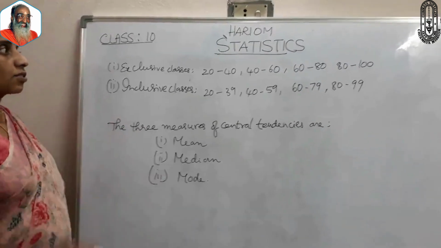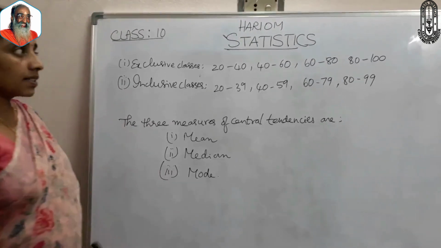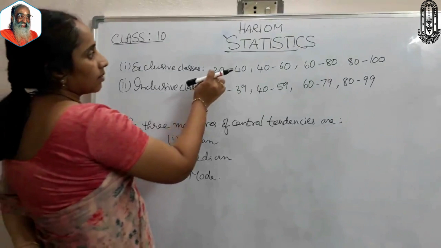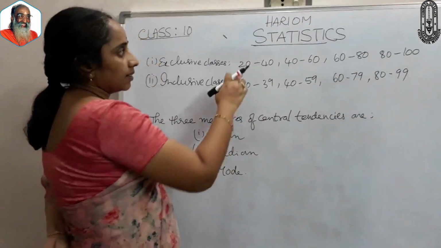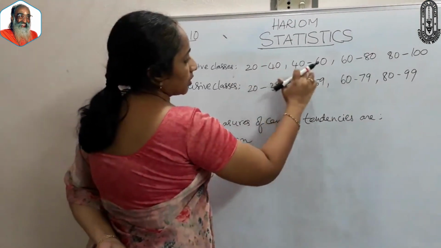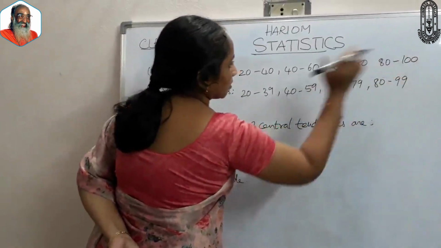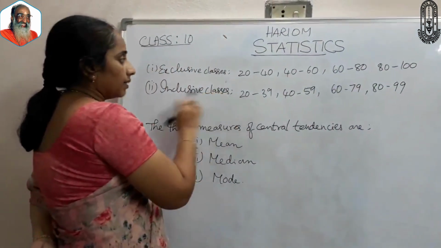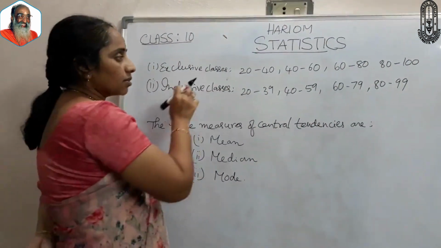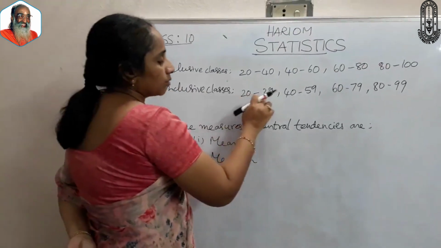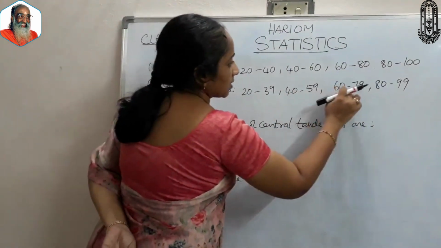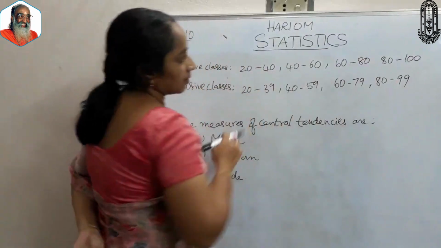Here in exclusive classes, the class interval is such that we can divide the data into 20 to 40, 40 to 60, 60 to 80, 80 to 100. And in inclusive classes, 20 to 39, 40 to 59, 60 to 79, 80 to 99.